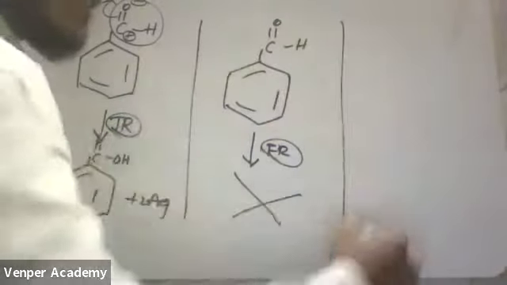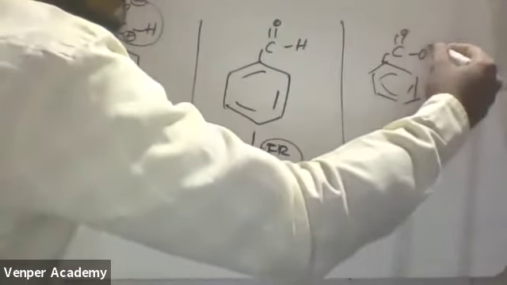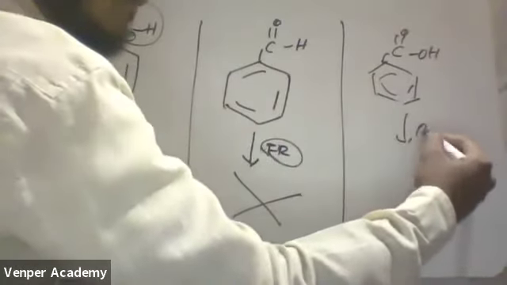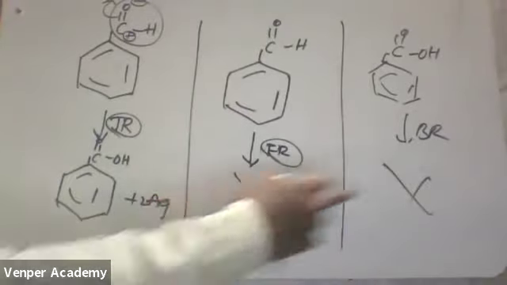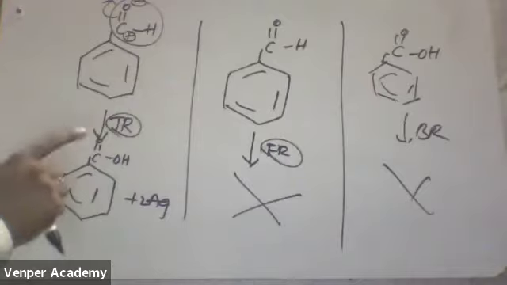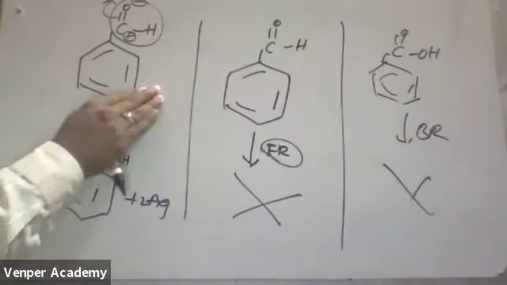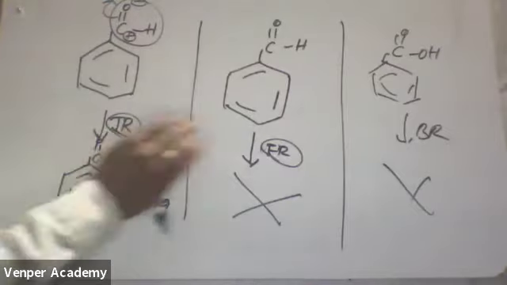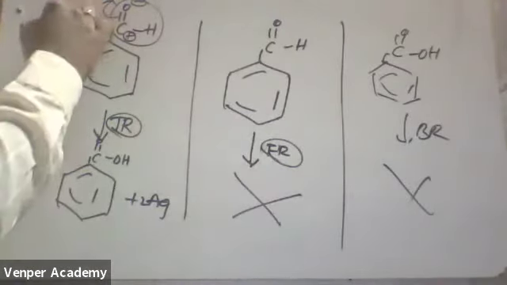Now tell me one small thing. If I am taking benzaldehyde with Benedict's reagent, is there any possibility of a test? Is there any possibility of a test with Benedict's reagent? No. If it is not giving Fehling's, then 100% it won't give Benedict's. Some compounds are there which give Tollens, and this is the only compound which will give the Tollens test, but it won't give Fehling's or Benedict's reagent test. Very, very important point. Put the star mark.